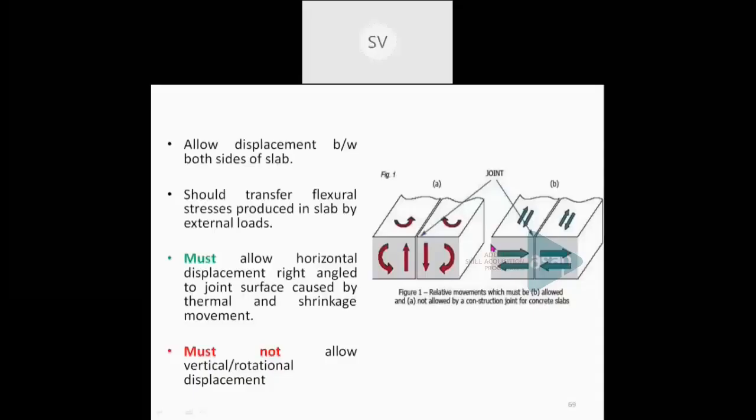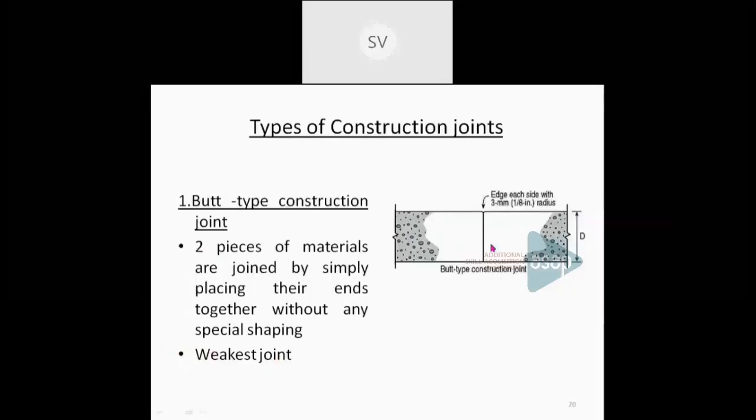So in the case of a butt type construction joint, two pieces of the slab are jointed by placing them end to end. Such a joint is known as a butt type construction joint. The two ends of the slabs are jointed end to end together. And it is the weakest joint also.